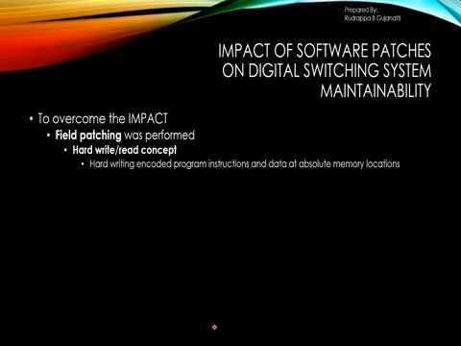What is meant by this? We hard code into specific or absolute memory locations what the problem was and how it has been fixed. Since you are hard coding it, this is never suitable for software development, so it is not preferred.